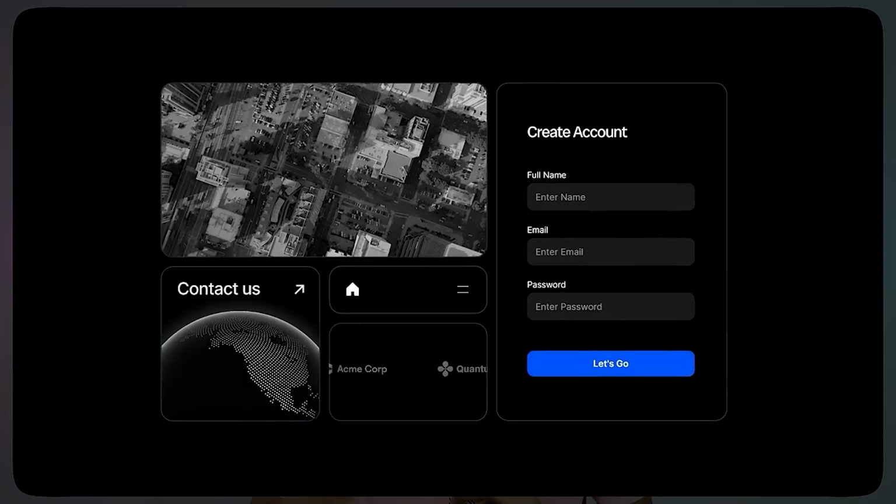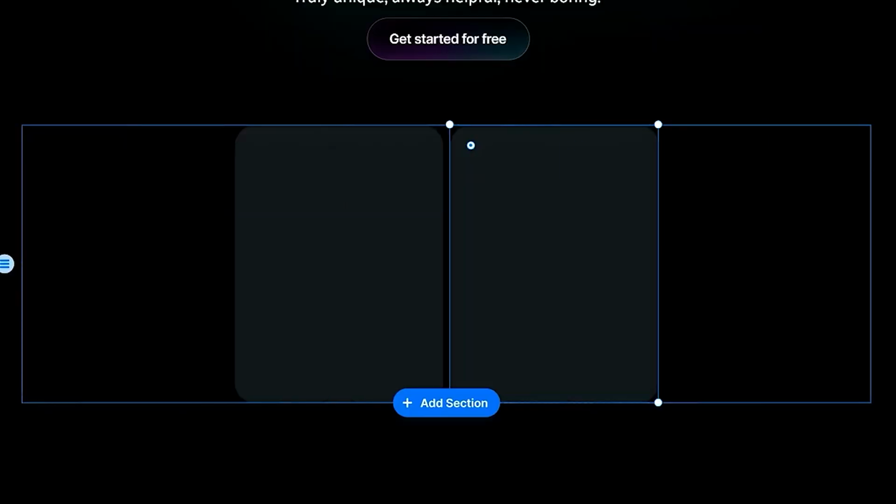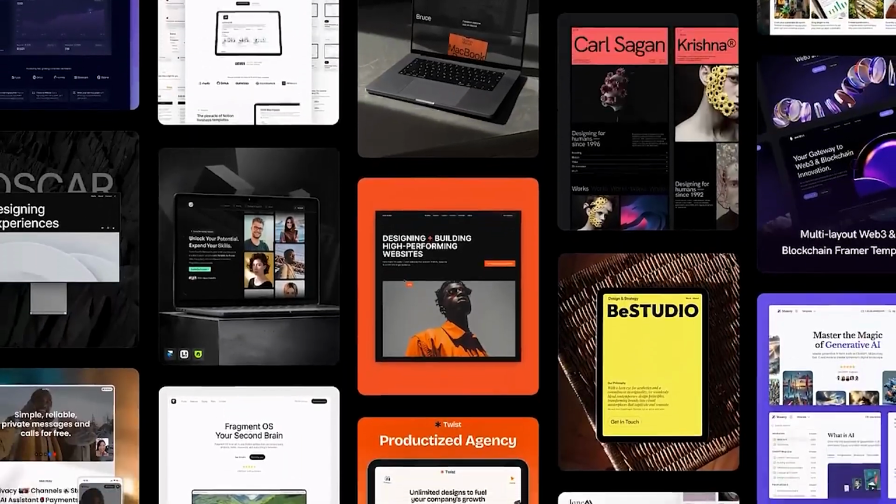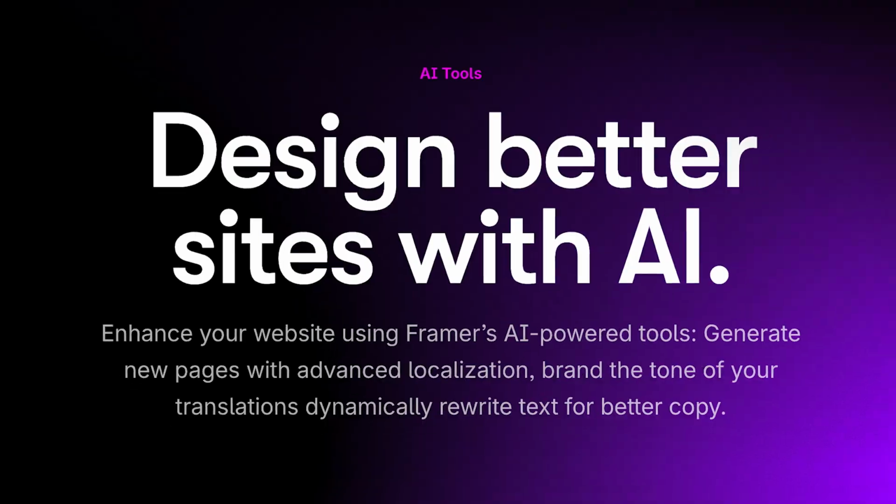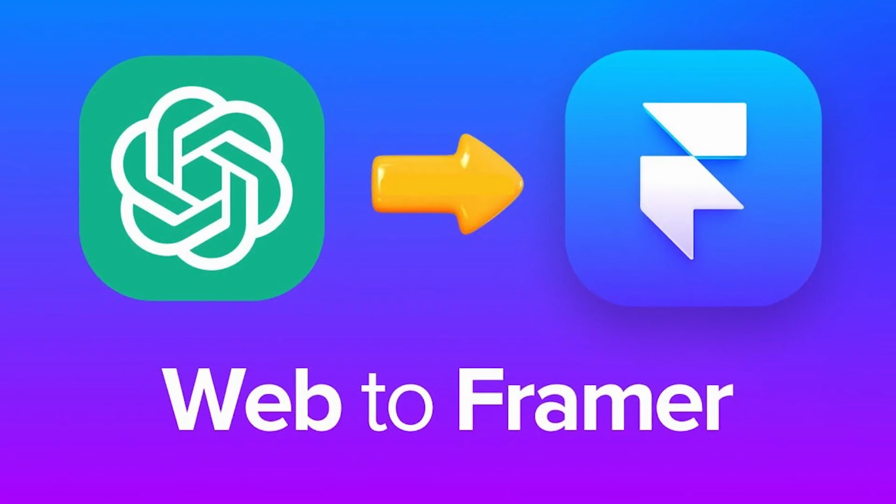So Framer is a no-code tool that can help you design websites visually without even writing a single line of code. And while there are a couple of options like Framer, Webflow and others, Framer always suited me best because of its drag and drop interface. You can simply drag components directly into your website, and they also offer a lot of templates to choose from. You just have to pick a template, edit it, and you are done. The website is all yours. And now with AI, you can use AI powered tools like ChatGPT and others to make custom components on Framer, and you can use these components directly on your websites.